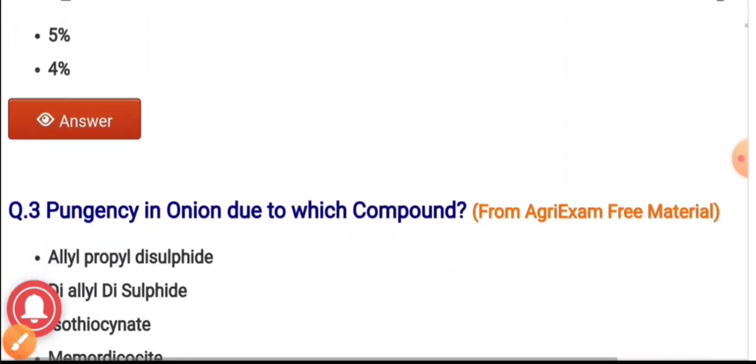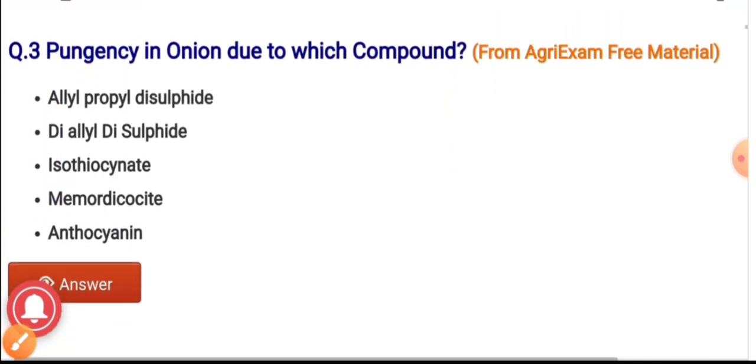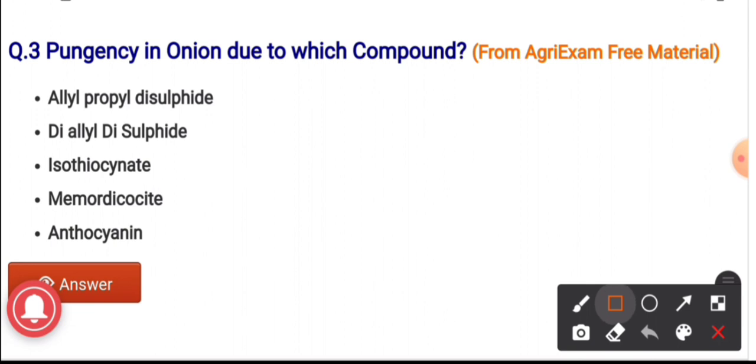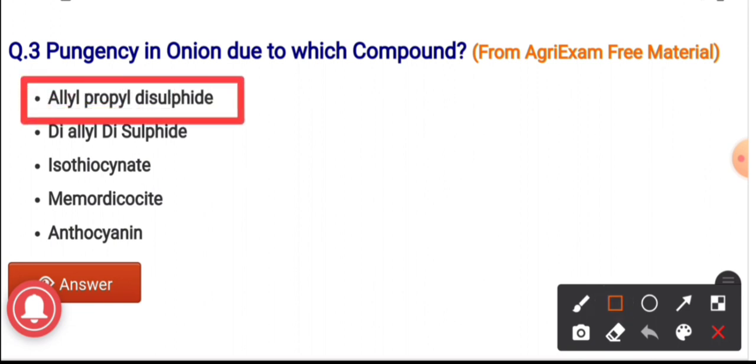Next question, question number 3rd. The pungency in onion is due to which compound? The options are allyl propyl disulfide, diallyl disulfide, isothiocyanate, memordioconate, isothionine. And the correct answer is allyl propyl disulfide. Due to this compound, there is a pungency in onion.